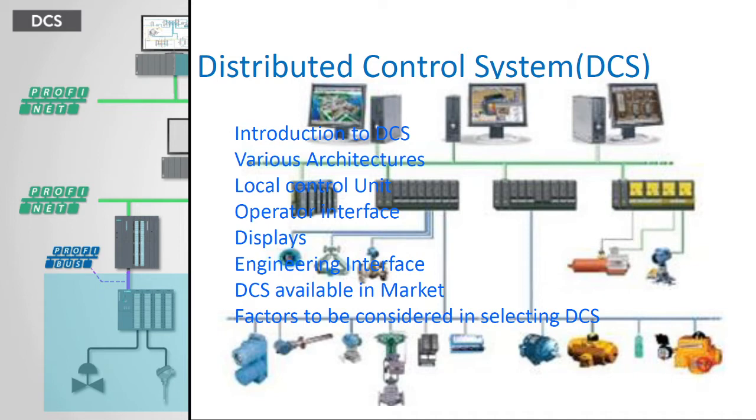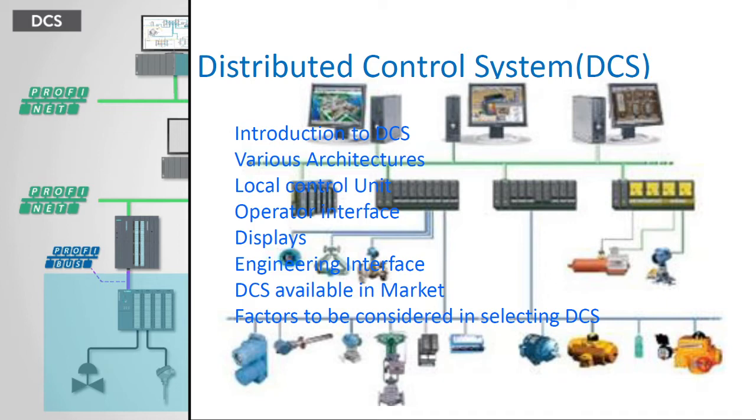In this unit we have to discuss the introduction of DCS, what the architectures contained in this DCS are, and what is meant by LCU. LCU means local control unit, and next one is OI, that is the operator interface, and what displays we have to use for this DCS, and one more is engineering interface.